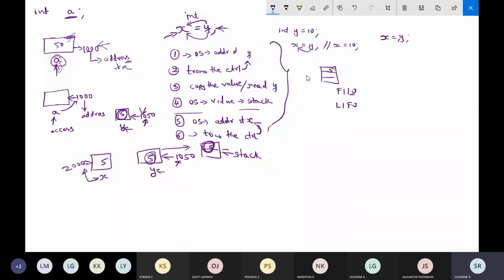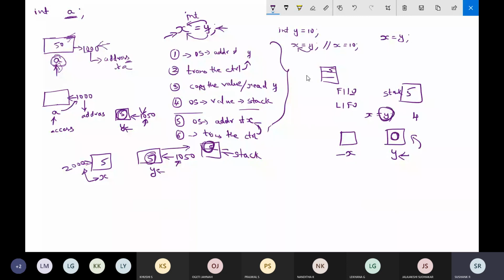See, one common terminology is like, so I'll just write here. The first four steps are similar, okay? I'm writing x is equal to y. First, get the address of y. After that, transfer the control. Once the control is transferred, read the value. Once the value is read, place it in a stack. After that, four steps are clear for the right hand side operation.